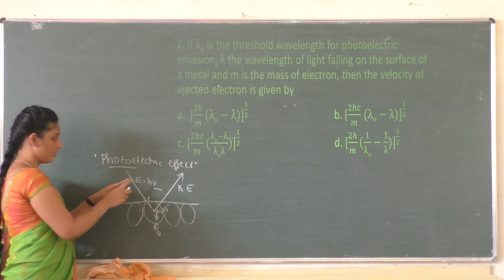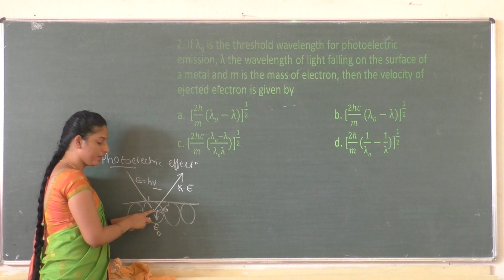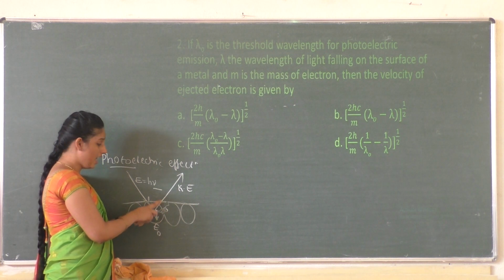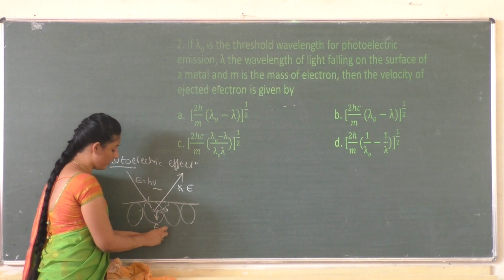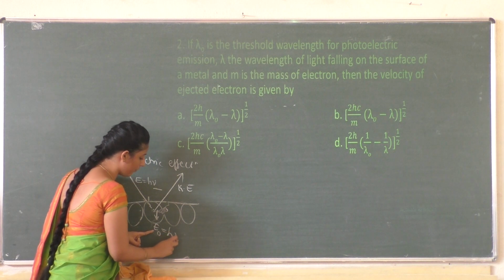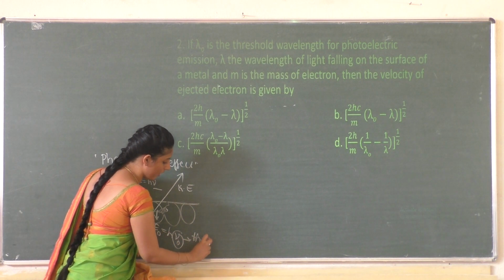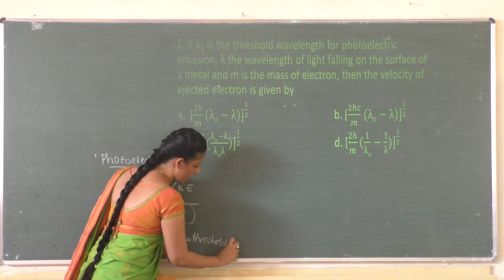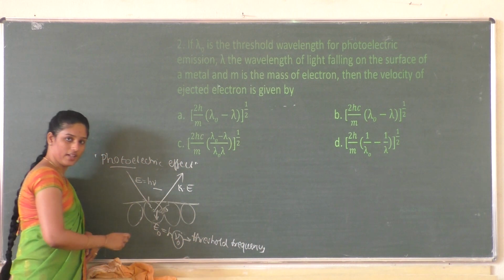That energy is used to overcome the force of attraction between the nucleus and electron, and is known as threshold energy, or work function. The corresponding frequency is known as threshold frequency, and the corresponding wavelength is known as threshold wavelength.